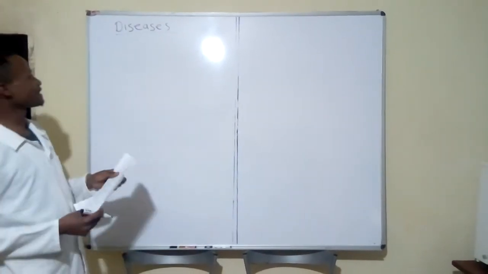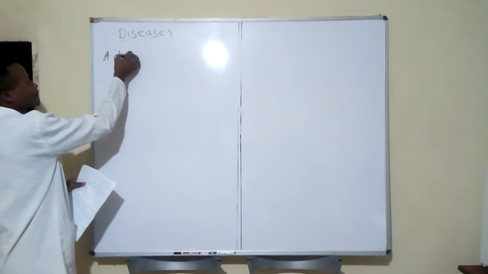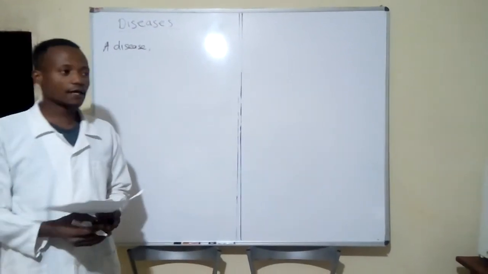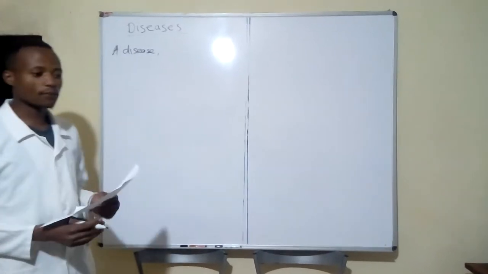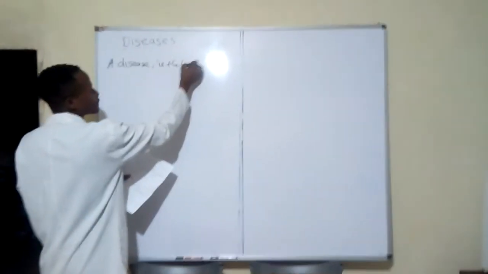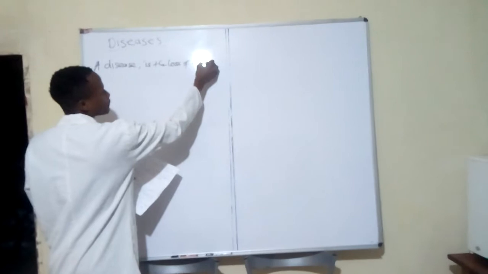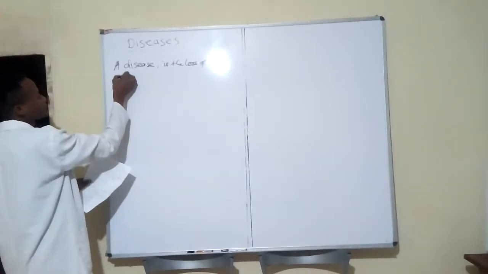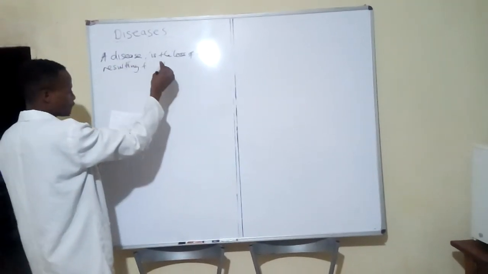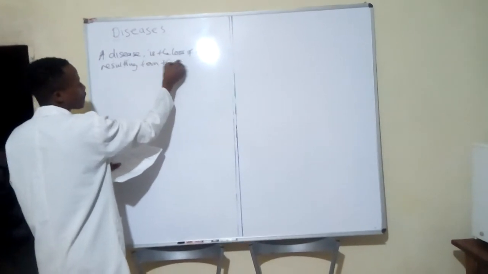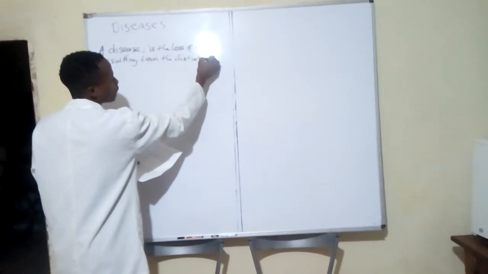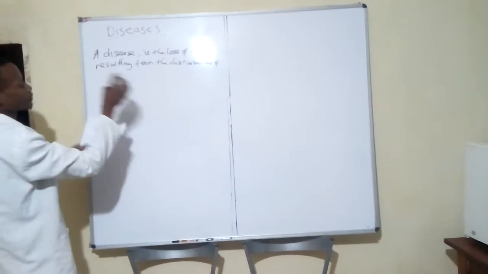So diseases. What is a disease? A disease is a loss of health resulting from the disturbances of the normal processes of the body.